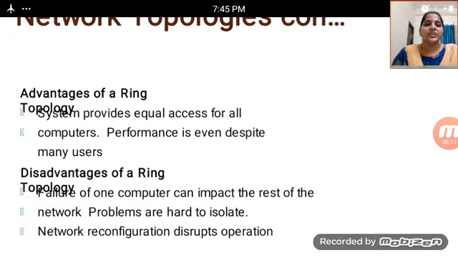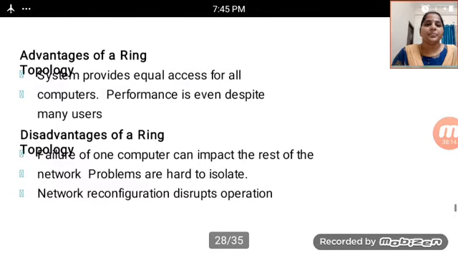And the disadvantages of a ring: failure of one computer can impact the rest of the topology, network problems are hard to isolate, and network reconfiguration disrupts operations. So these are the disadvantages of ring topologies.